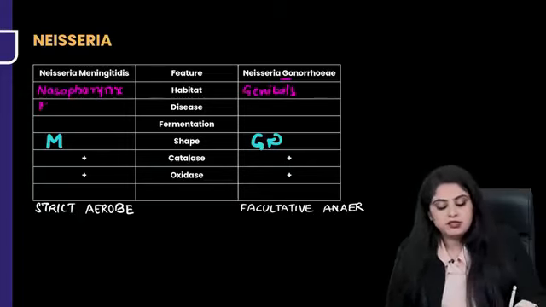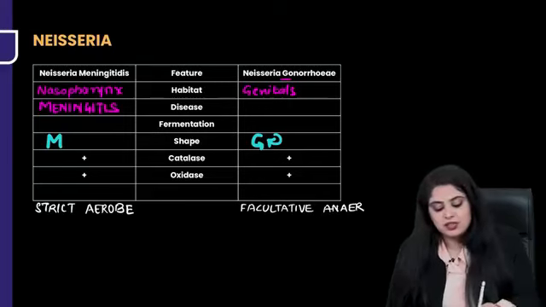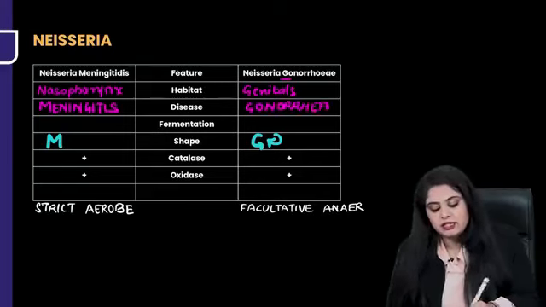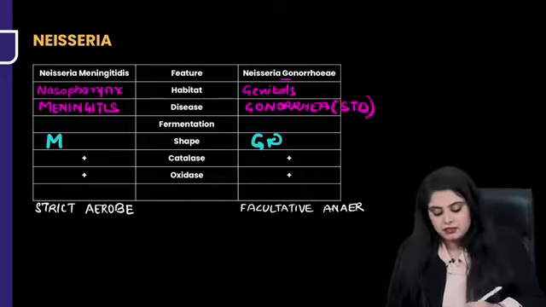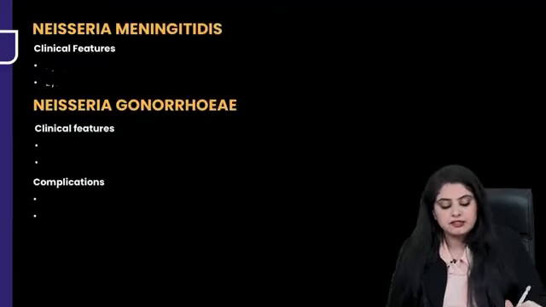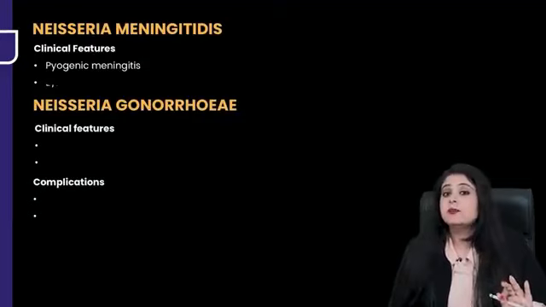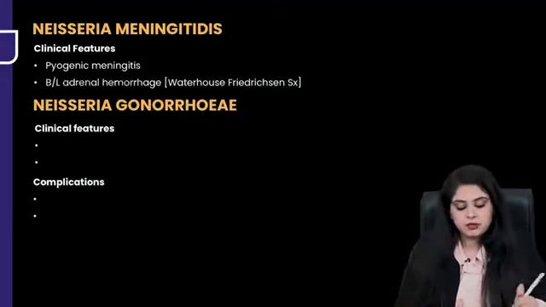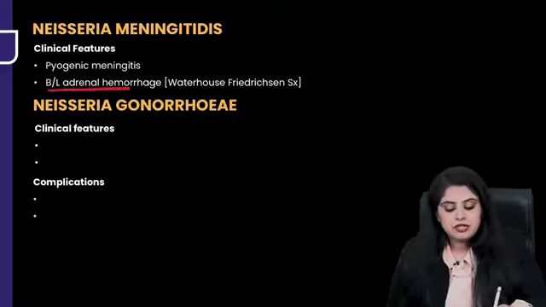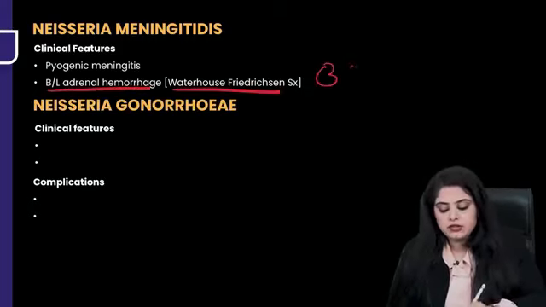What disease does it cause? So for the disease, obviously, if I tell you, you will say ma'am, meningitis will cause meningitis and gonorrhea will cause gonorrhea, which is nothing but a sexually transmitted disease, but that's not it. I want to elaborate on this a little. Please note that Neisseria meningitidis causes meningitis, agreed, but does it cause something in the adrenal glands? Bilateral adrenal gland problem. What is that? Bilateral adrenal hemorrhage called Waterhouse-Friderichsen syndrome.